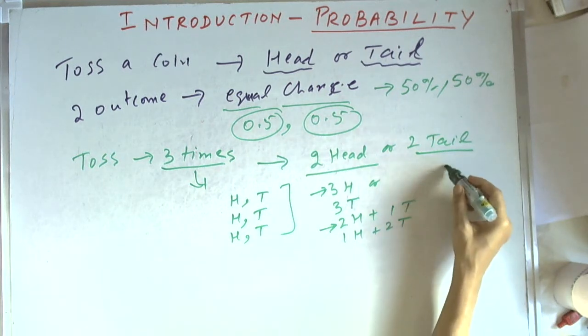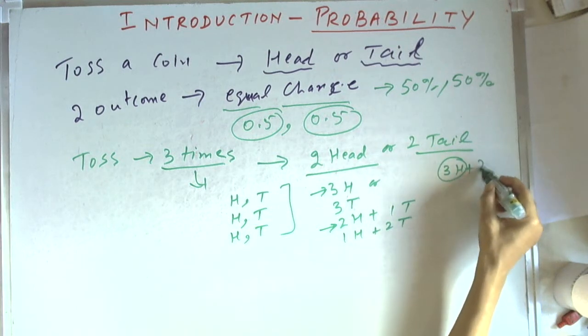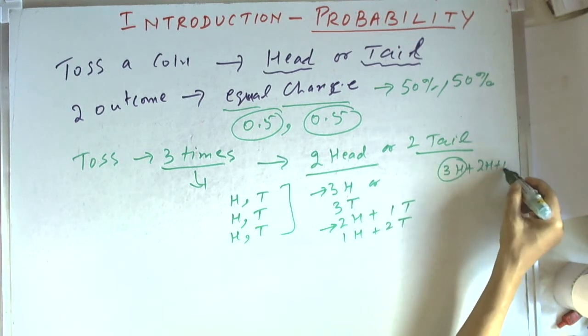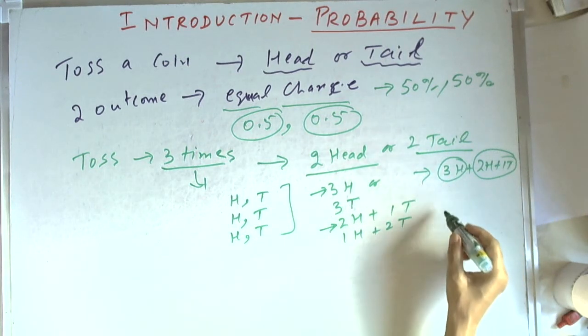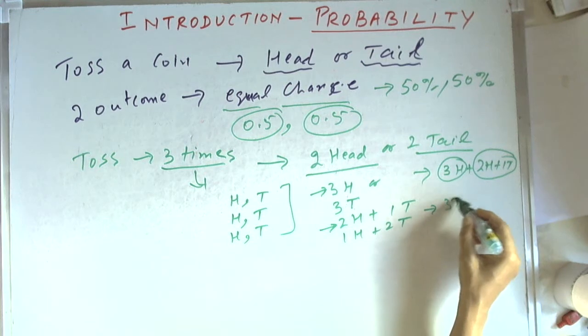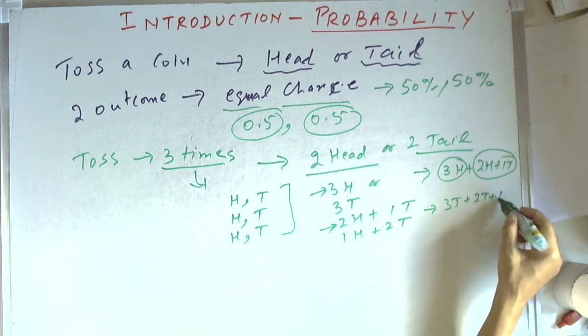The possibility of getting three heads or two heads and one tail is the same as the possibility of getting three tails or two tails and one head.